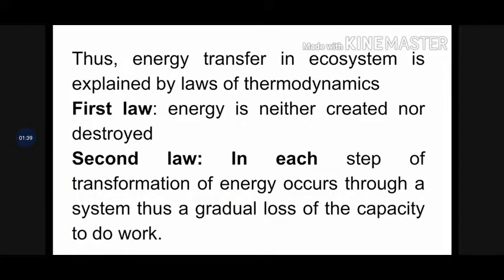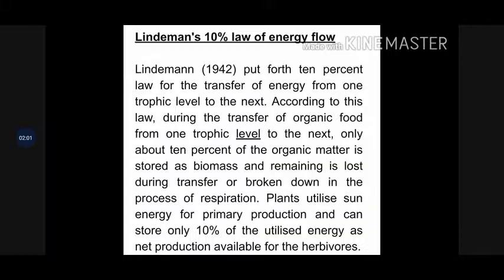Now energy transfer in ecosystem can be explained with the help of the laws of thermodynamics. The first law says energy can neither be created nor destroyed, and the second law says that in each step of transformation of energy through a system, there is a gradual loss of the capacity to do work. So transformation of energy occurs, but not the whole energy is transformed. So the energy that reaches the next trophic level is lesser in comparison to the previous one. So various laws were given to explain the flow of energy in ecosystem.